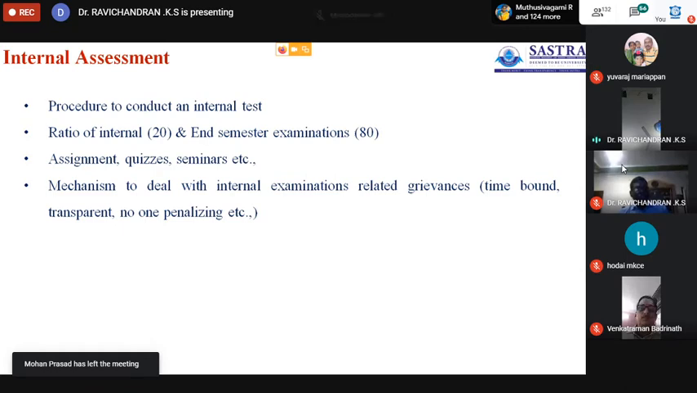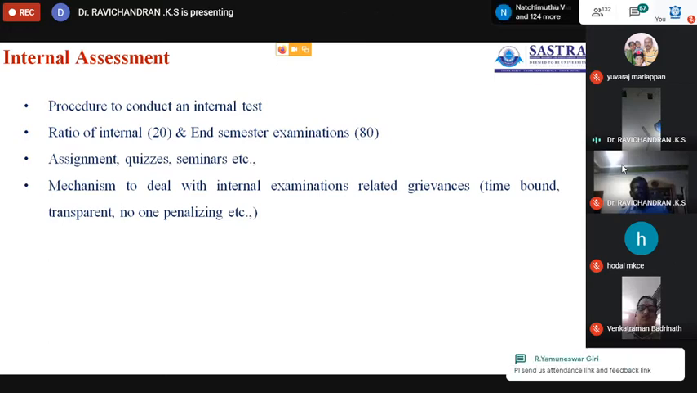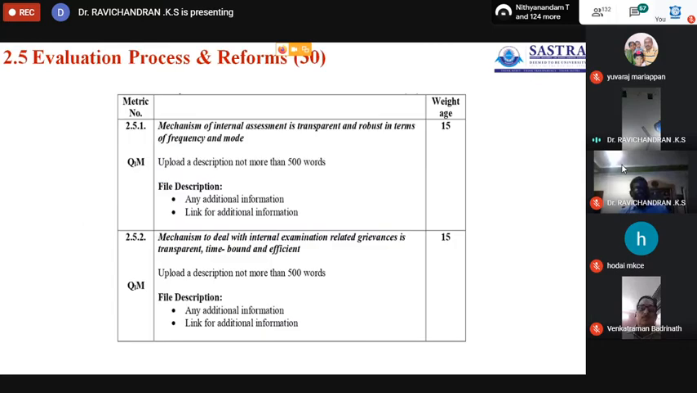The end semester examination covers the entire portion of the syllabus and is a 3-hour examination. So those details, the internal and external split-up and the mechanism followed for students to get 20 marks internal and 80 marks external, will be given as the write-up in the first part of the evaluation process and reforms.